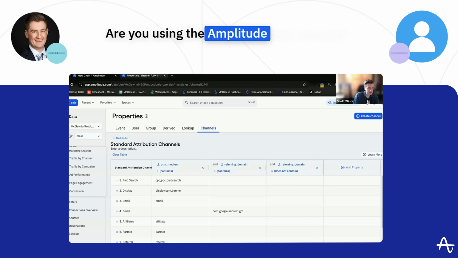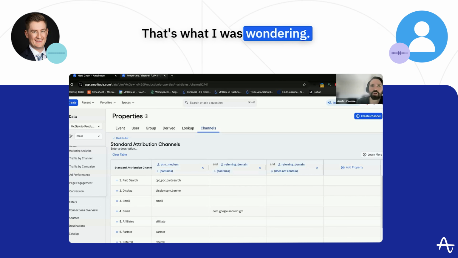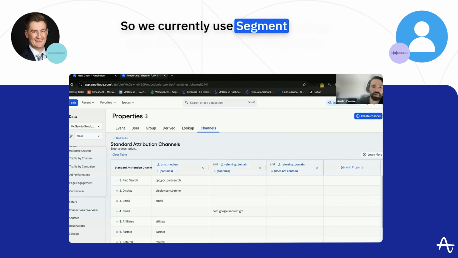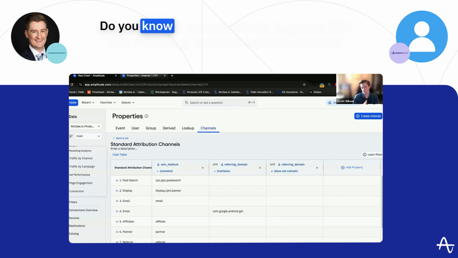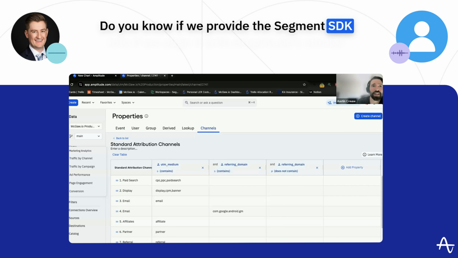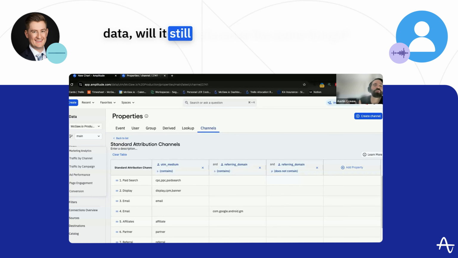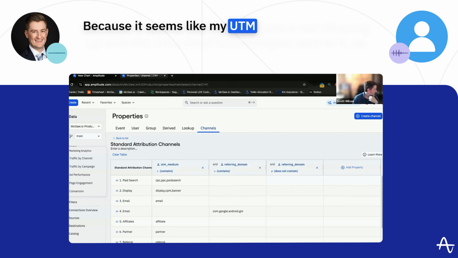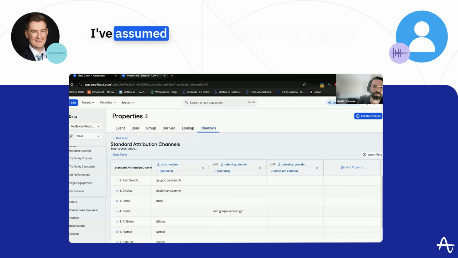Are you using the Amplitude SDK already? That is a helpful distinction. That's what I was wondering. So we currently use Segment and we pipe all of our events data into Amplitude. Do you know if we provide the Segment SDK info, if we align it with Amplitude's similar data, will it still reference the same things? Because it seems like my UTM data is not showing up with the little Amplitude insignia next to it. So I've assumed that's because it's from Segment.